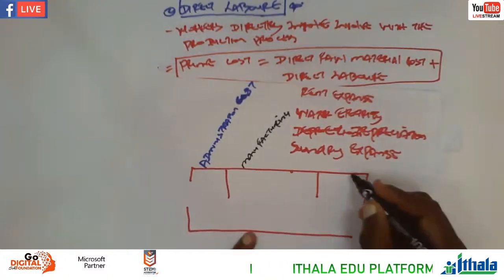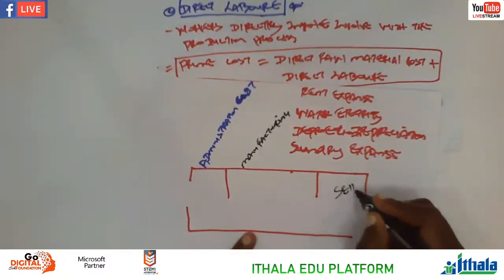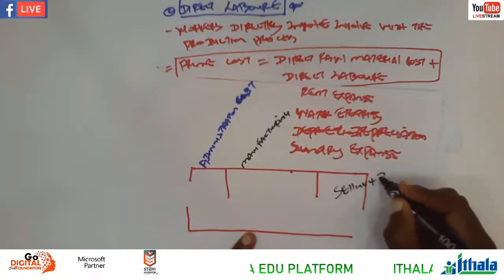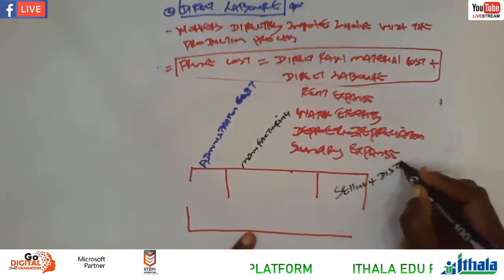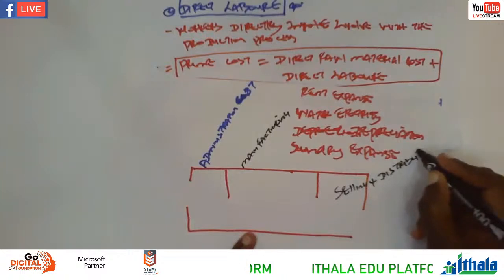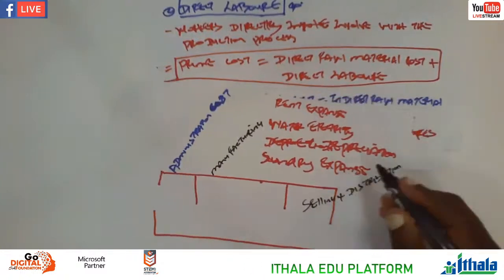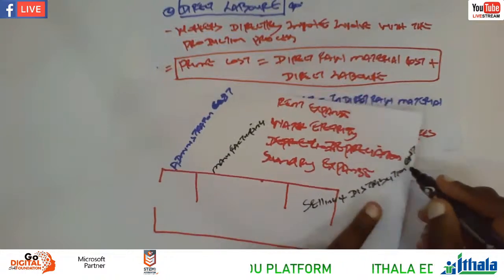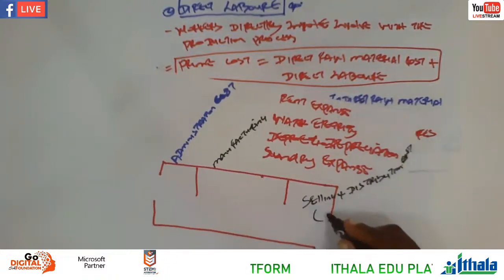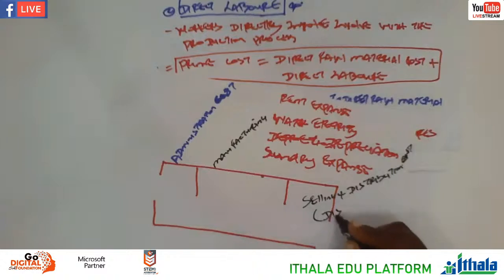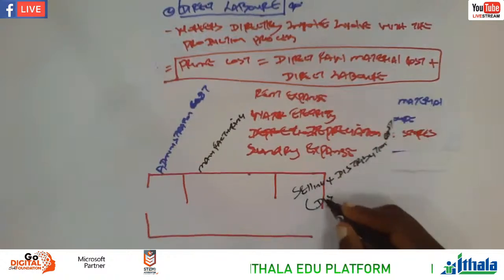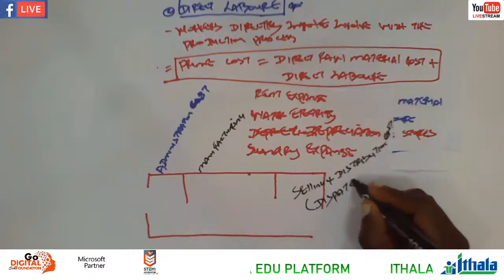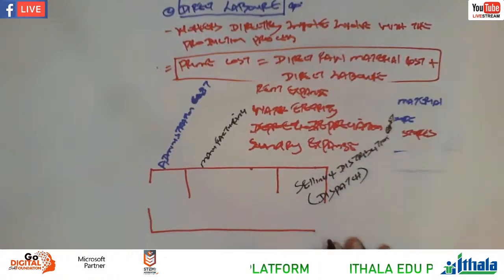And then at the end, we have selling and distribution cost. Another term for this one is dispatch. That's selling and distribution.